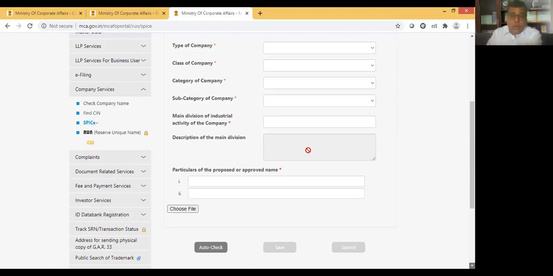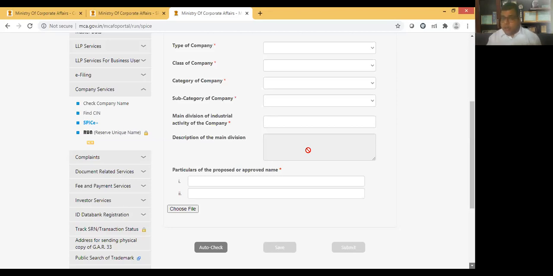So basically, what do we do if we are very sure that this name will not be rejected and will not resemble any trademark, and we will definitely get this name? In that case, we always go for incorporation Part A and Part B simultaneously in a single step.